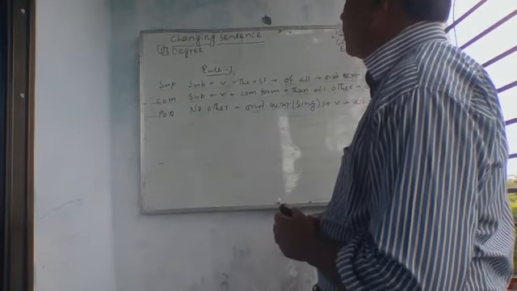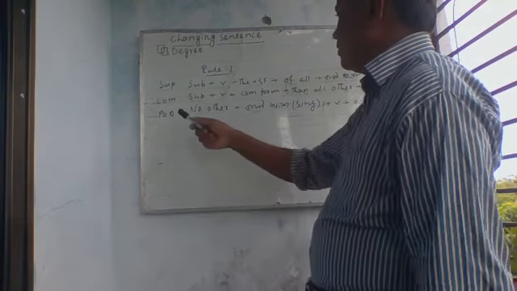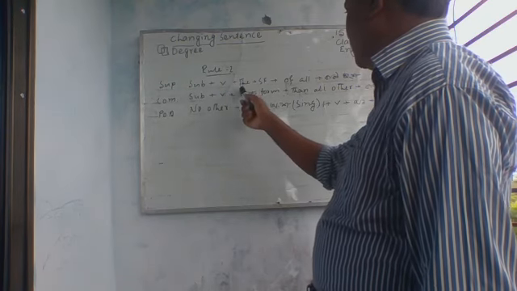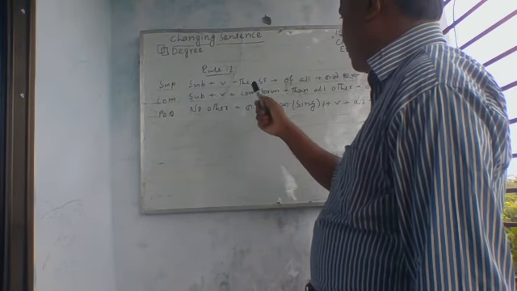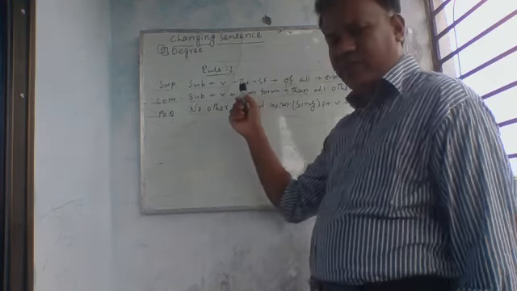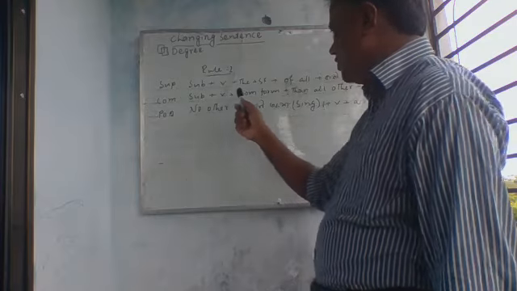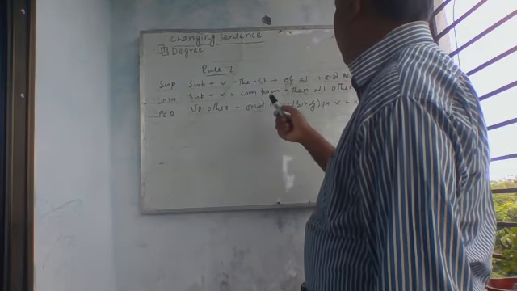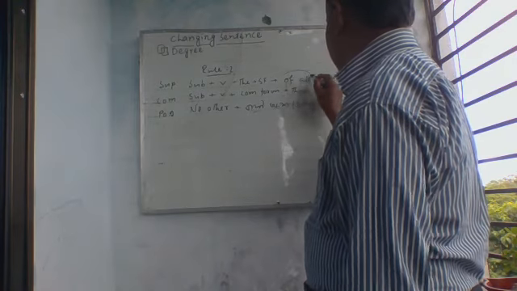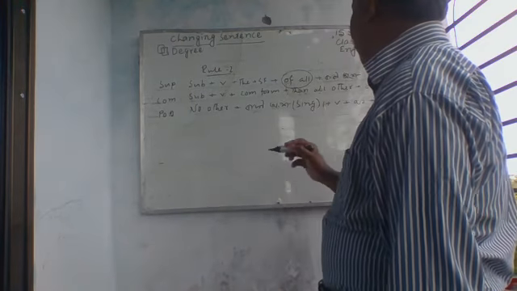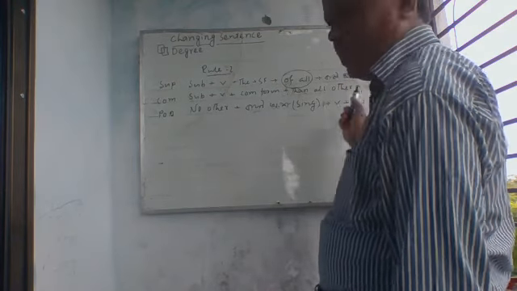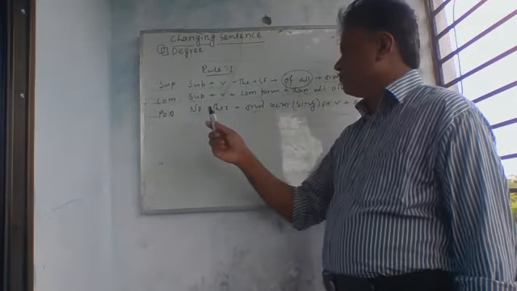Now you write superlative degree: subject plus verb plus the, plus the superlative form, that means est or most form. After that, of all, this is an important thing for you, of all, and then extension or the remaining part.